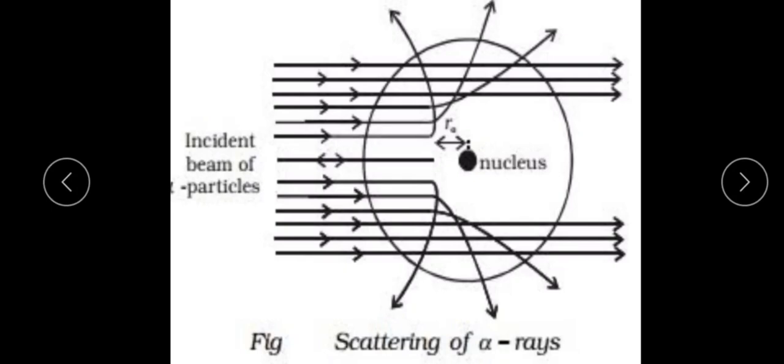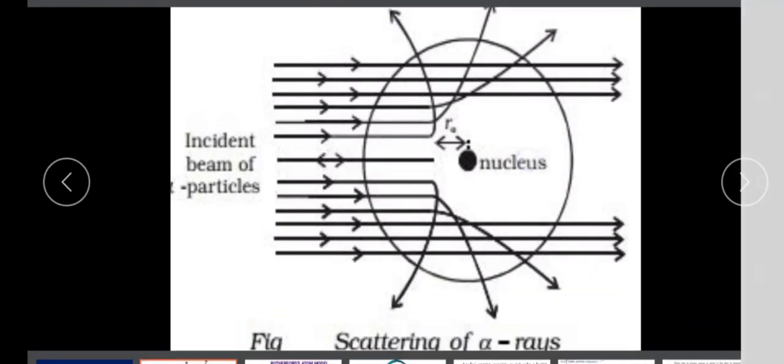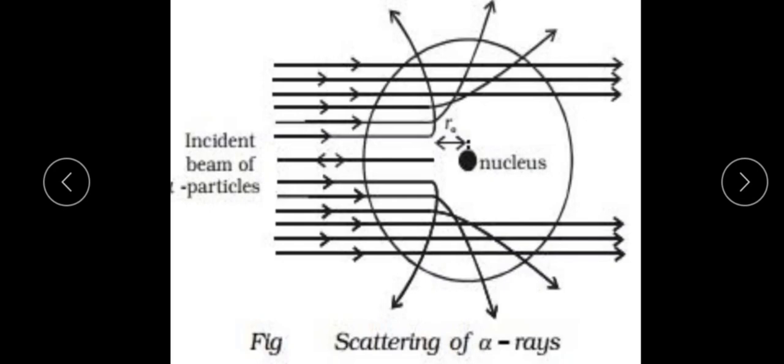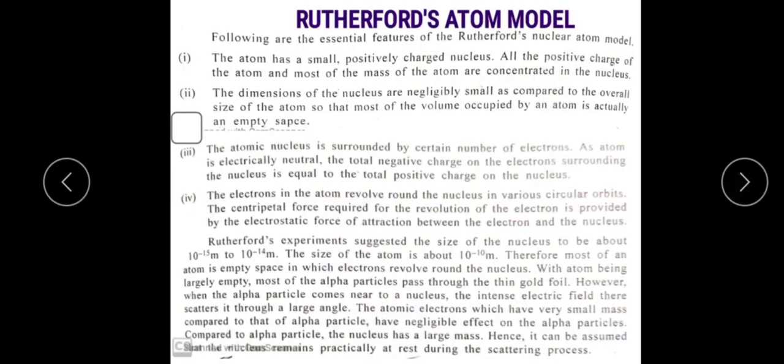Thus, Rutherford's assumptions could explain the large angle scattering of the alpha particles, which is due to repulsion between the alpha particle and the nucleus. So from these there are some essential features of the Rutherford nuclear atomic model.